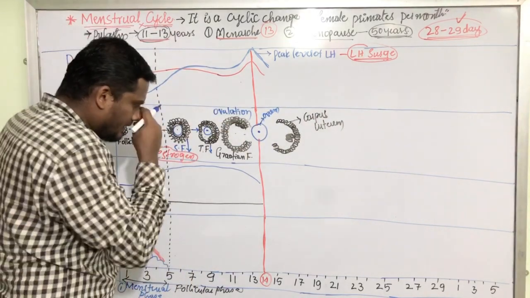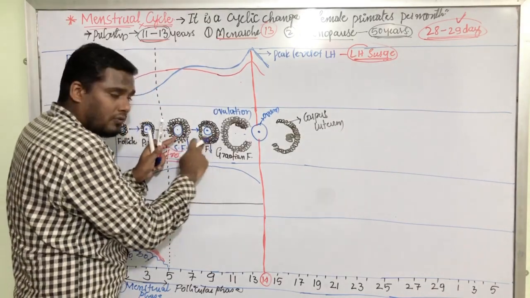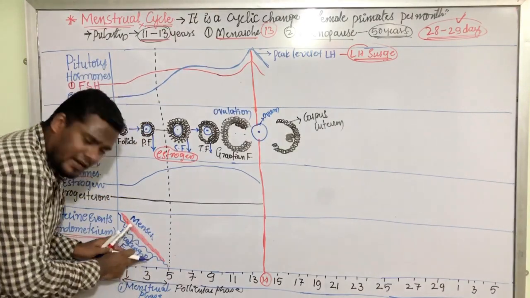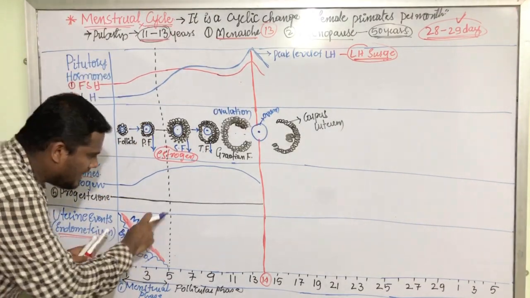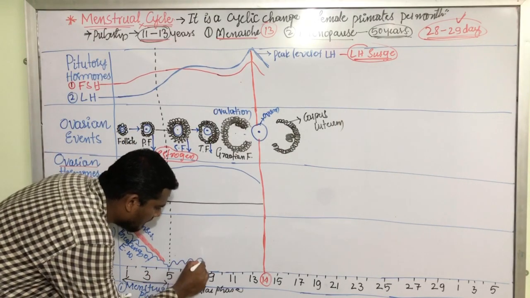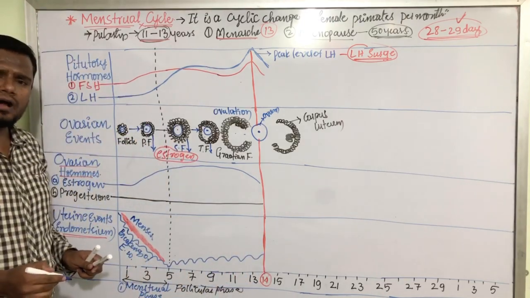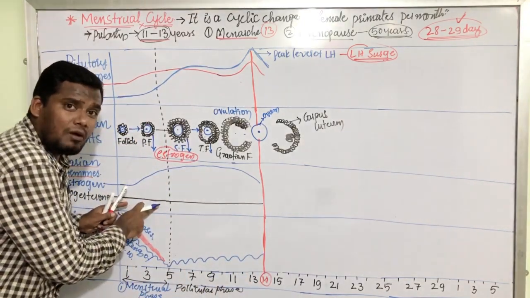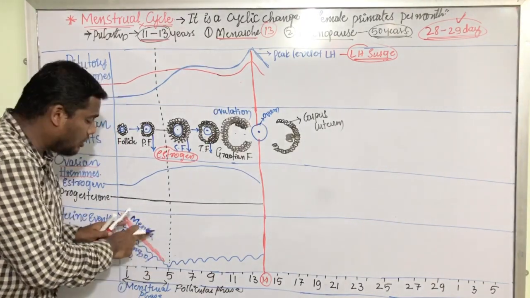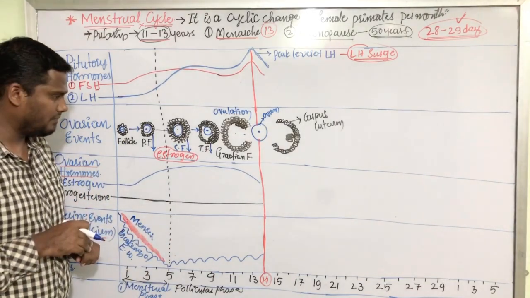Now, here up to this, the estrogen is synthesized by the follicles. Due to this, there is a high level of estrogen. Now, what is happening to this endometrium? Endometrium is still broken. Why is it broken? Because of this low level of progesterone, the endometrium has broken down. Endometrium got ruptured. Due to this, there is a menstrual flow here.